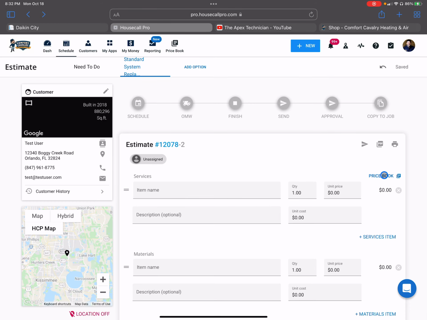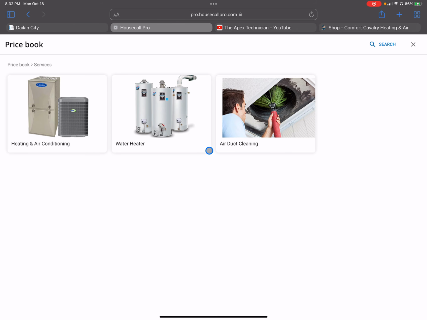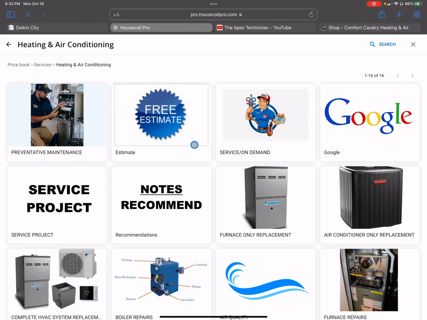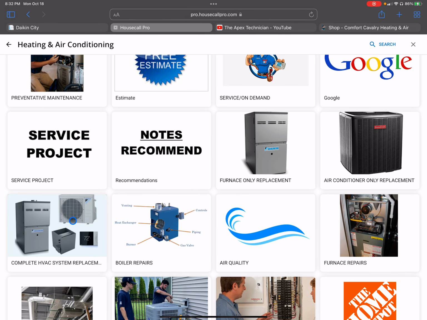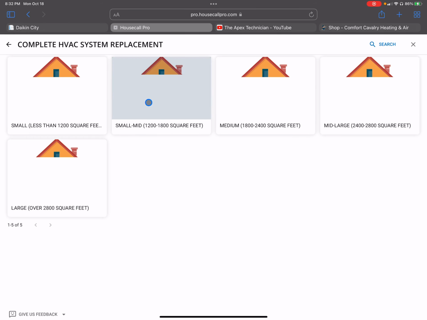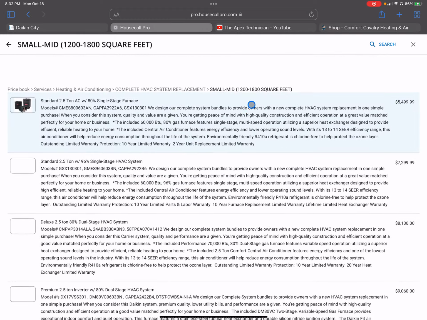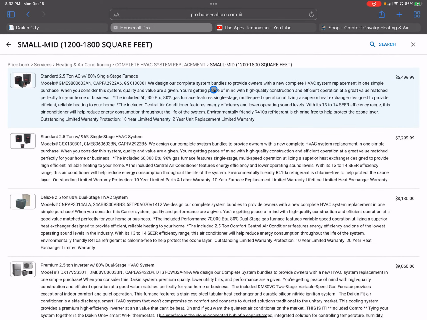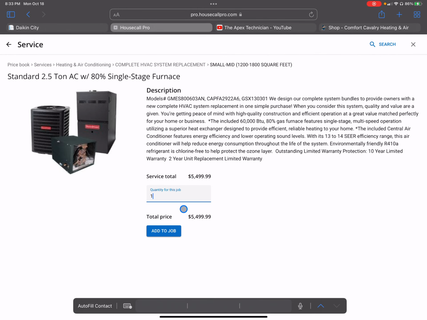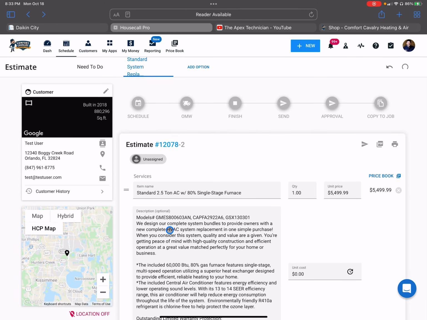So we're going to go into our price book. They have a 2.5 ton system, heating and cooling. We're going to go down to heating and air, 2.5 ton. We're going to choose our standard system and add that to the job.